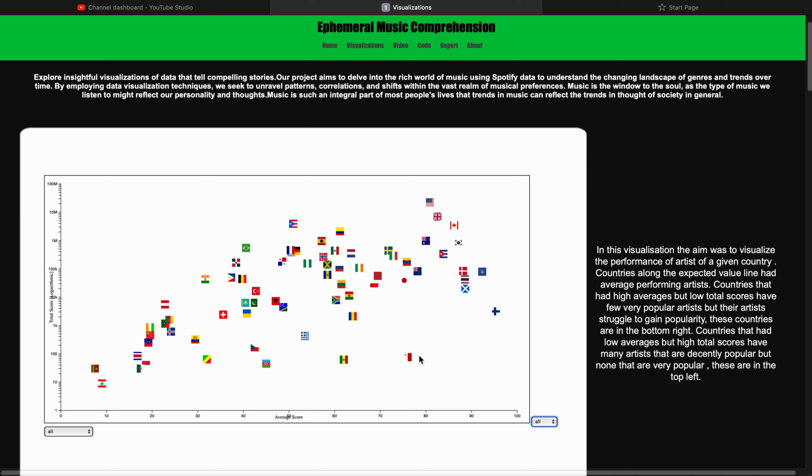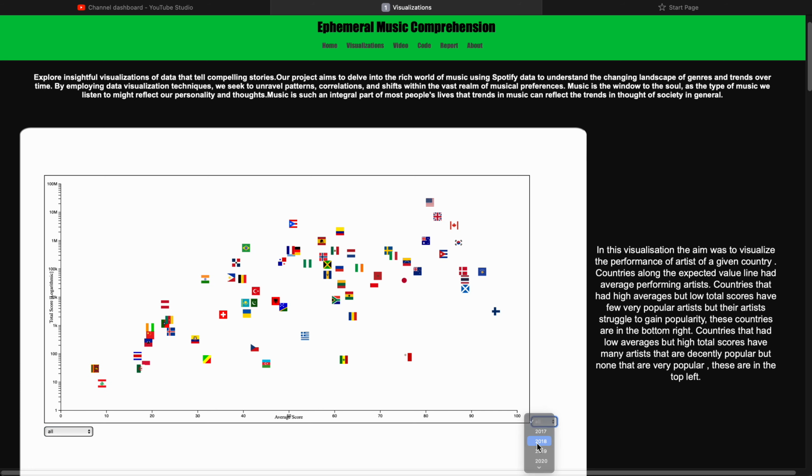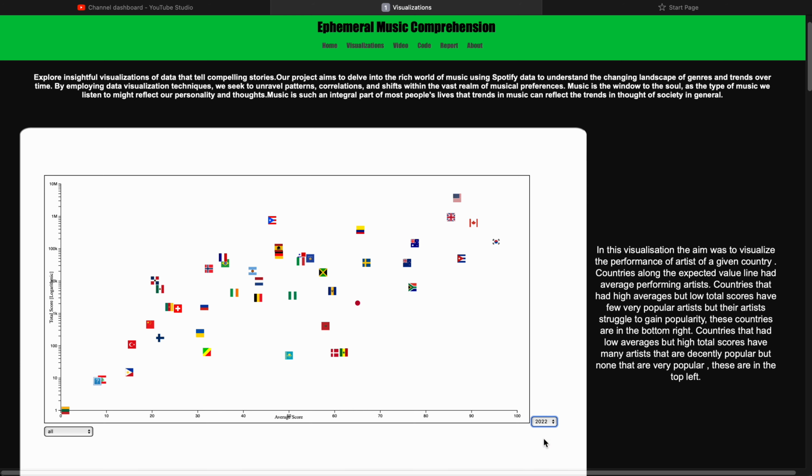has certain outliers. For example, in this case, we can see Malta, which has a very high average score and low total score. In this case, there were a few particular artists who had a very high score, but due to the small number of artists in such a small country, their total score was low. And as you can see, we can toggle between these dates.